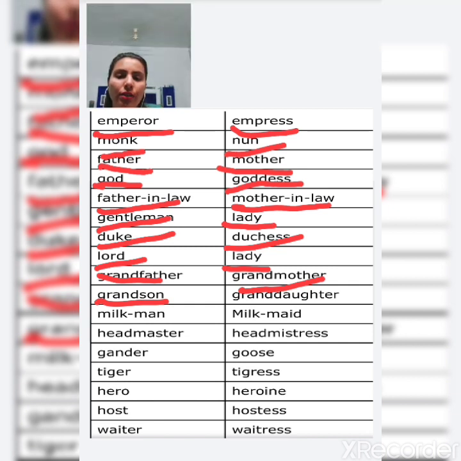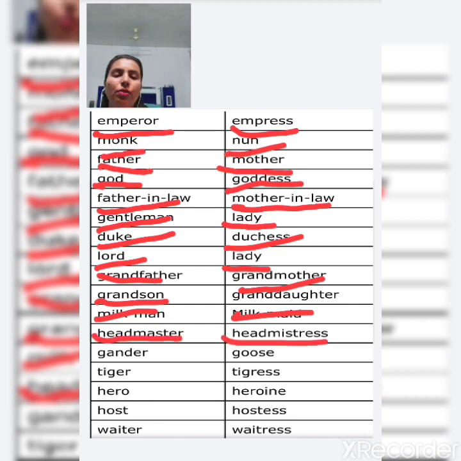Similarly, next is milkman, and the feminine of milkman is milkmaid. And next is headmaster, and the feminine of headmaster is headmistress. Next is gander.